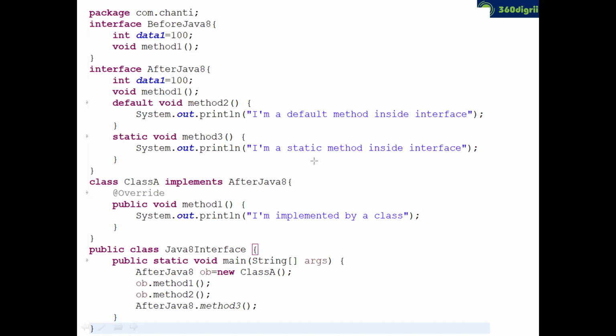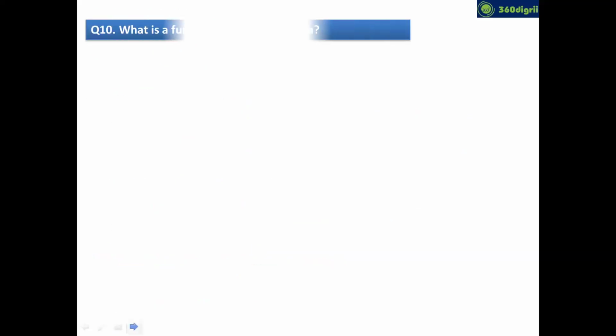An interface with no methods is called a marker interface, but an interface which has a single abstract method is called a functional interface. And that will be the last question for today. So the topic is, what is a functional interface in Java?